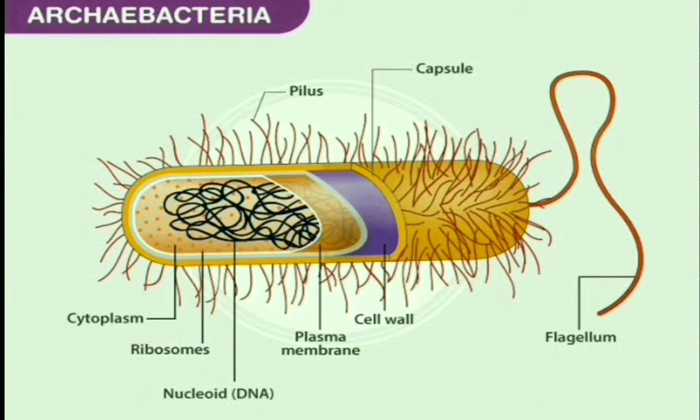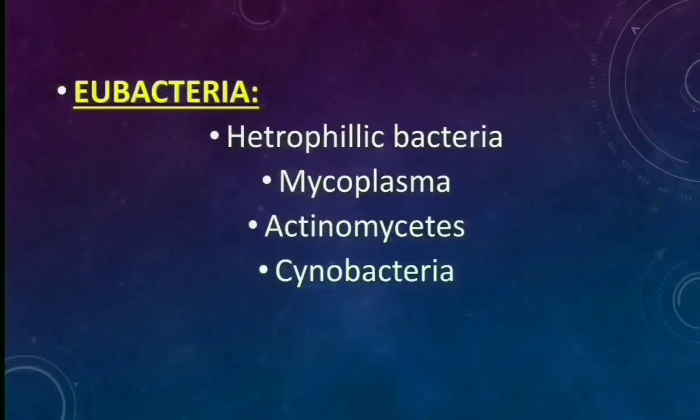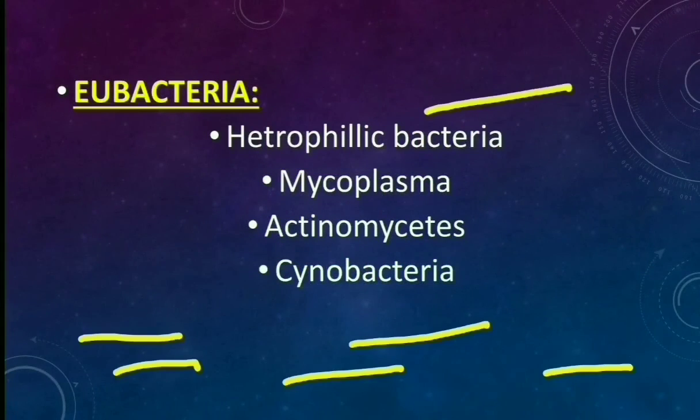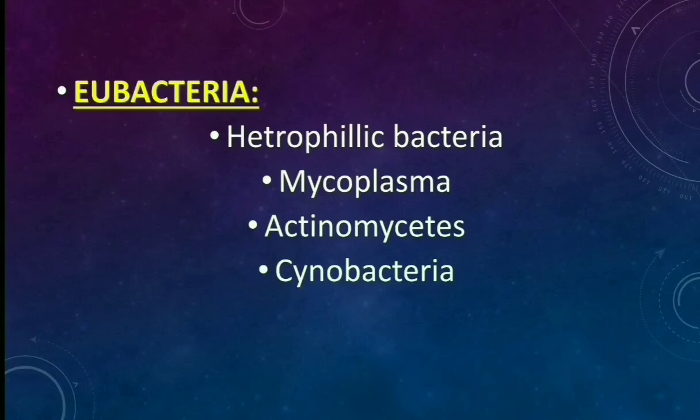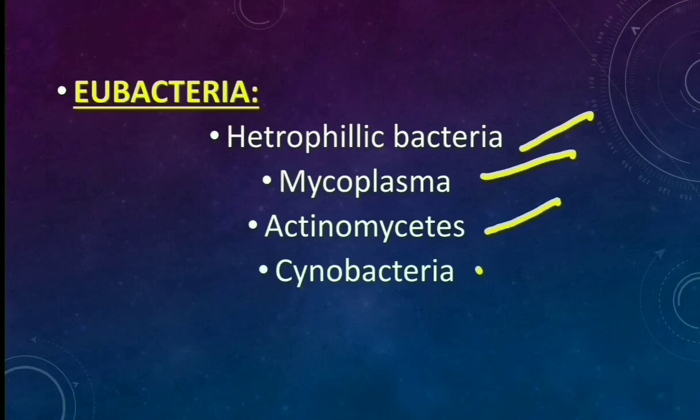Next we have shown the Eubacteria, which are also a type of Monera kingdom organisms, including heterotrophic bacteria, Mycoplasma, actinomycetes, and cyanobacteria, also known as blue-green algae.